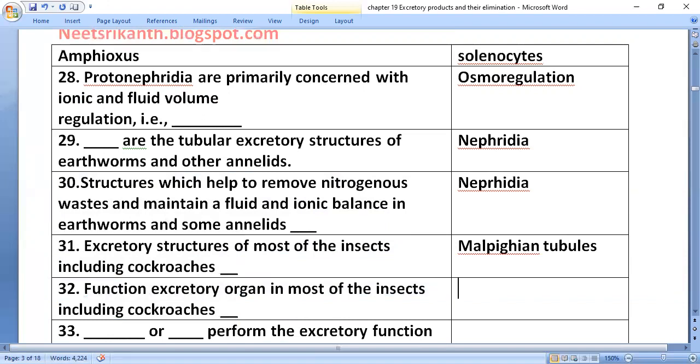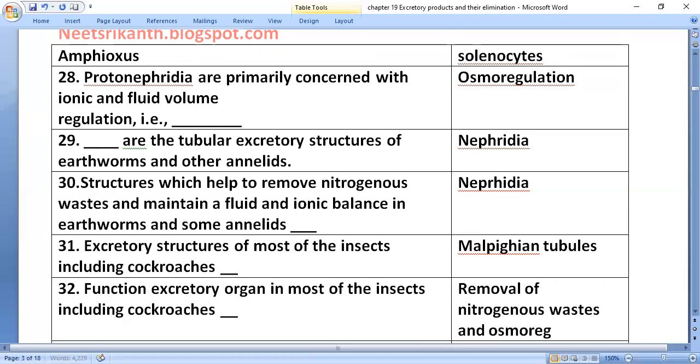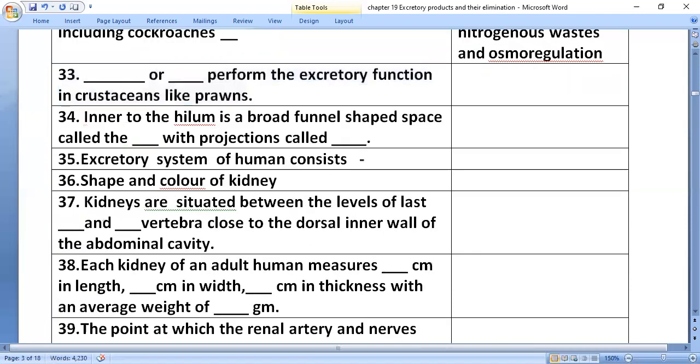Their function is the removal of nitrogenous wastes along with osmoregulation. Antennal glands or green glands perform the excretory functions in crustaceans like prawns.